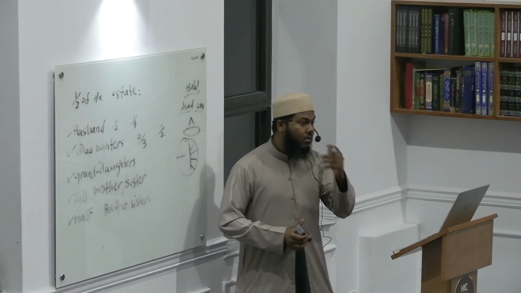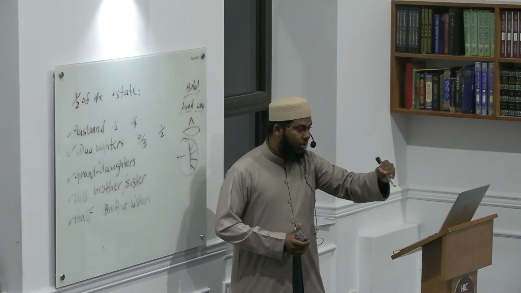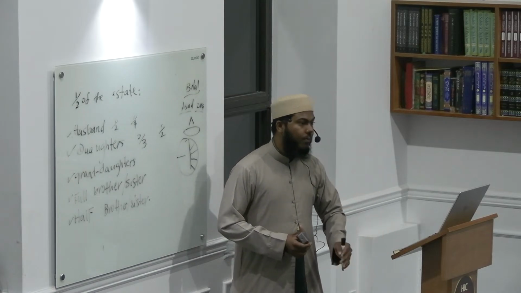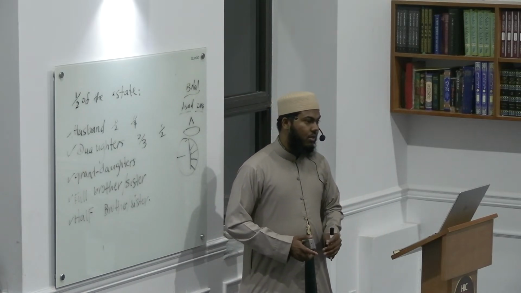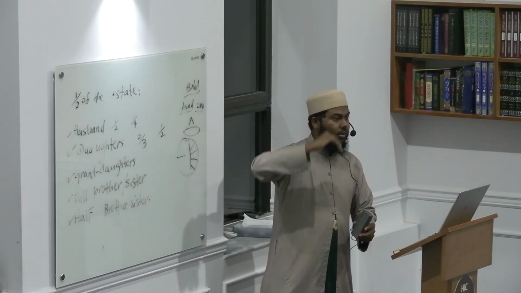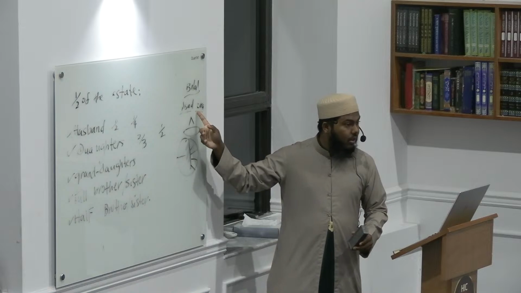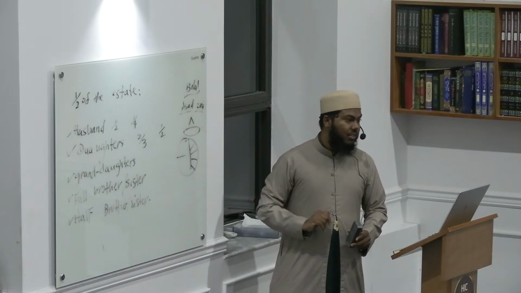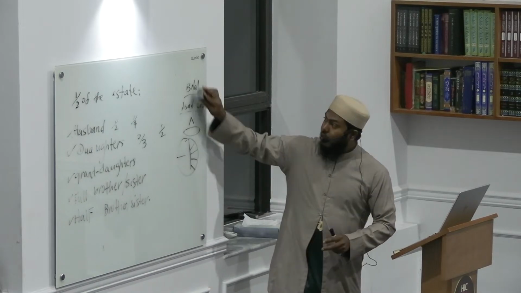You have to remember something. It goes from children, grandchildren, great-grandchildren, all the way down. This is how it goes. And from the father, the grandfather, the great-grandfather, it goes up. So everyone below will inherit if no one above is present. Everybody understand? Right.